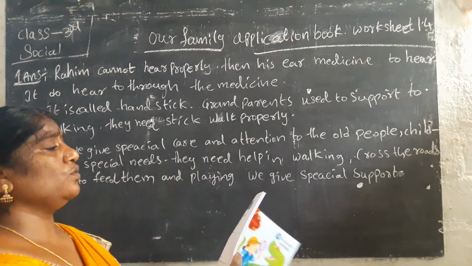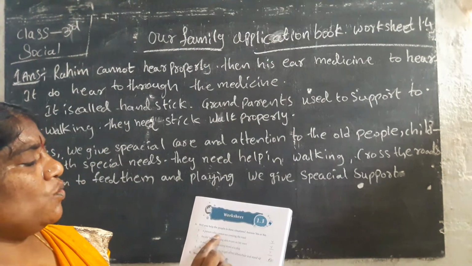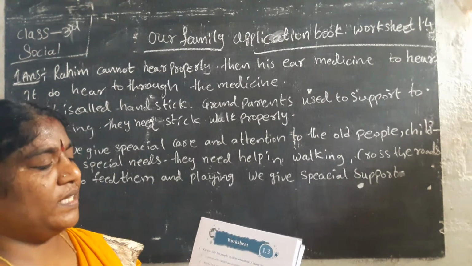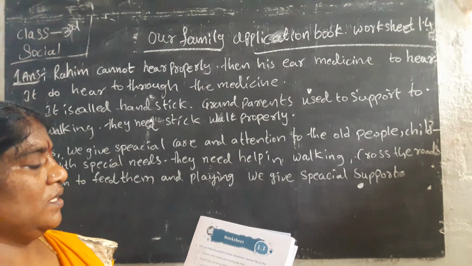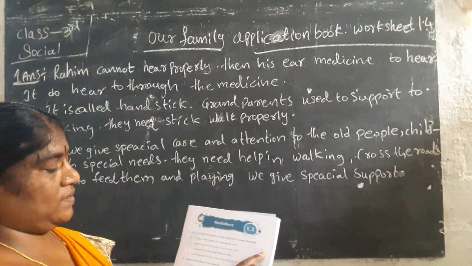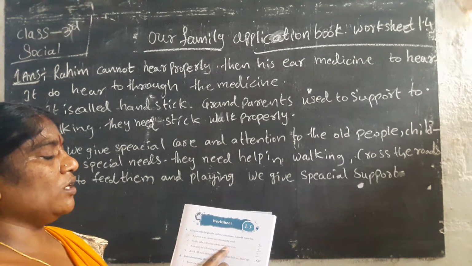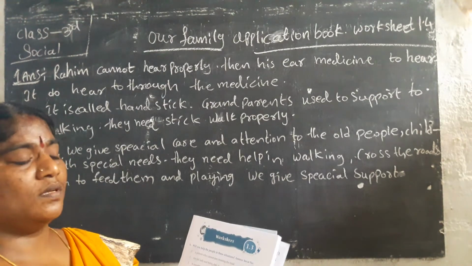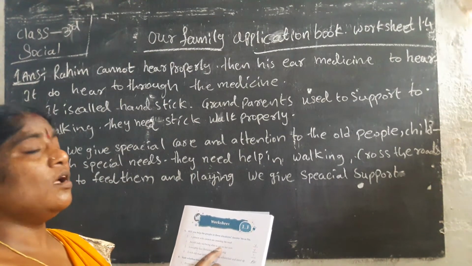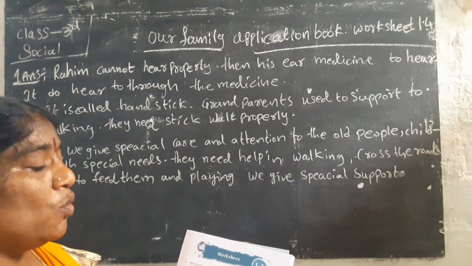Now we have to go into this 1.3 worksheet. A person who cannot see crossing the road: yes, that is the first one. Yes, what is that? A person who cannot see crossing the road, that is yes. And an old lady not being able to eat on her own: yes, that is yes. If an old lady is not being able to eat on her own, then we can feed the old lady.